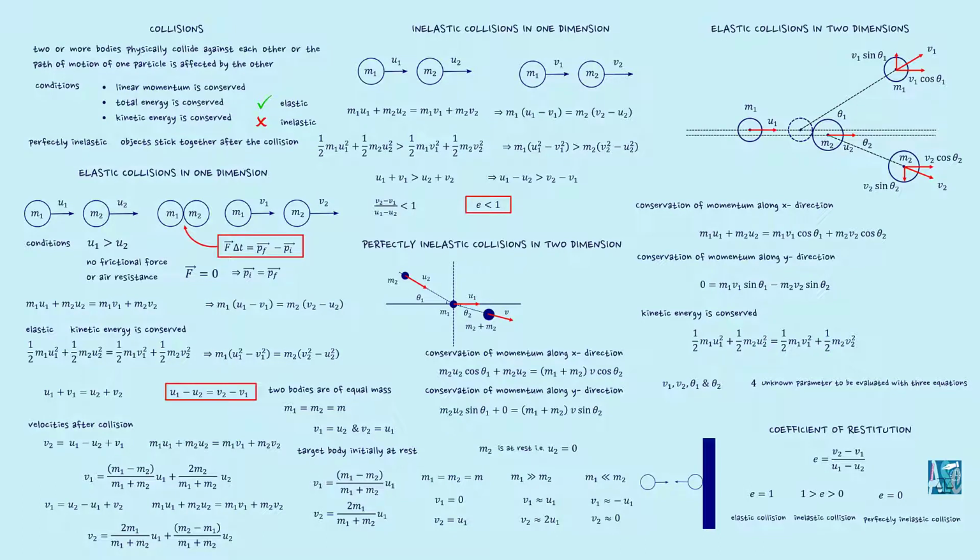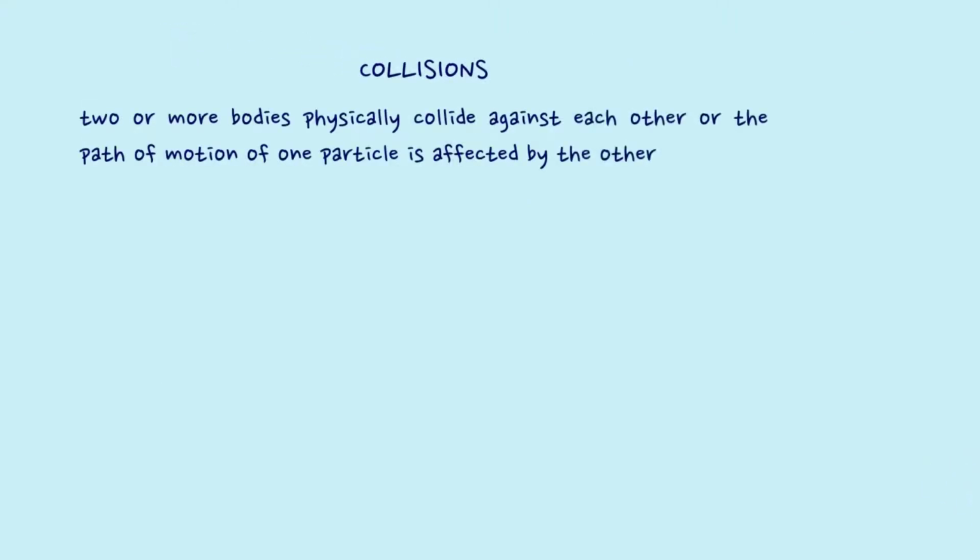Hello viewers, in this chapter we are going to discuss collision. Collision is a short-term event and is said to have occurred if two or more bodies physically collide against each other or the path of one body changes due to the influence of other bodies.